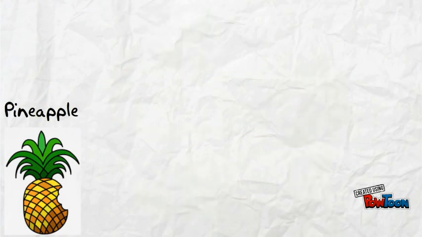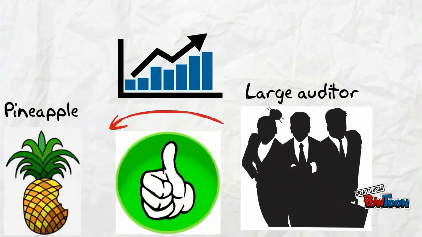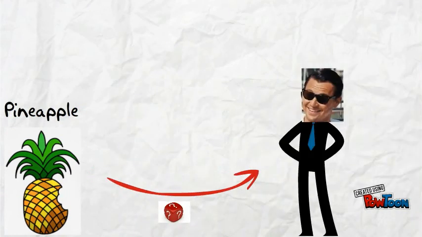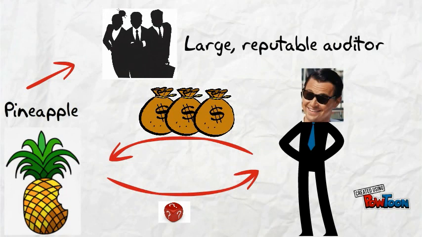As a solution to this problem, this paper suggests that it is advisable for Pineapple to contract a larger, more reputable auditor, as this will help Pineapple to reduce the precision uncertainty among investors about Pineapple's earnings. A lower level of precision uncertainty increases the likelihood that investors such as Jordan will invest in Pineapple. So contracting a large reputable auditor increases the likelihood that Pineapple attracts sufficient capital to expand.